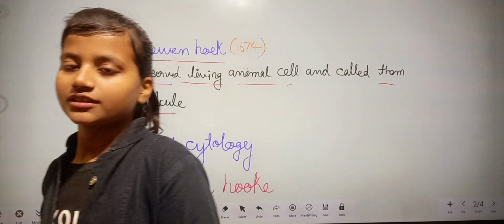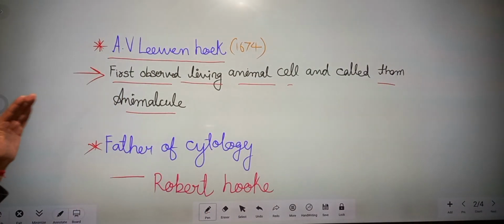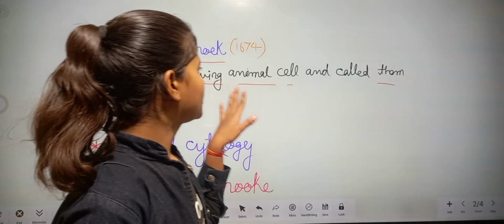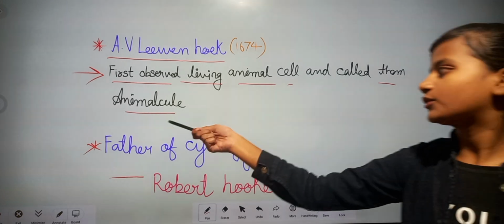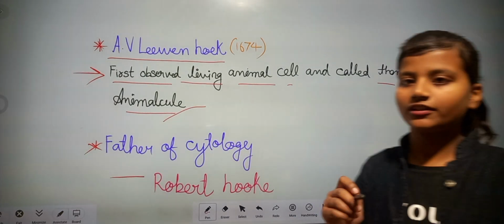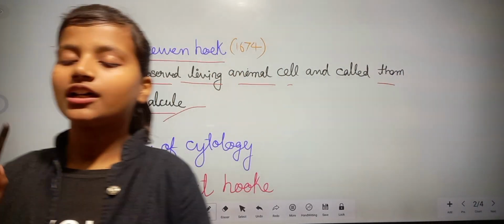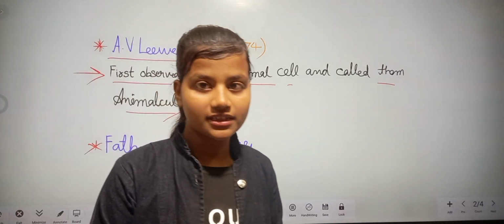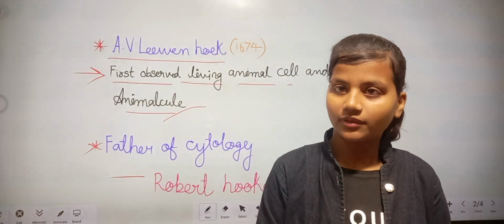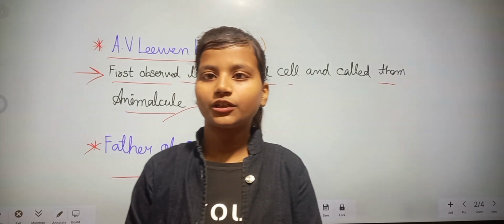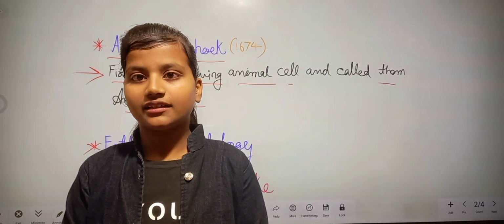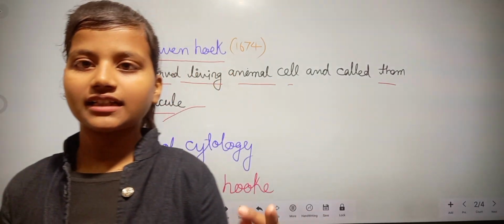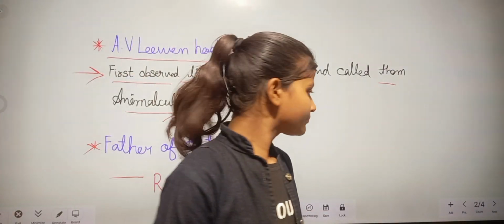Leeuwenhoek was the first scientist who observed living animal cells, and Malpighi and Grew were the first scientists to observe plant cells and call them bladders and utricles respectively.